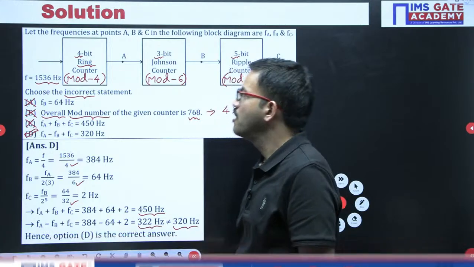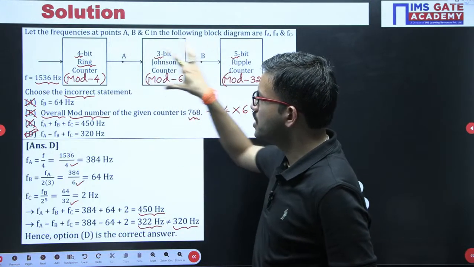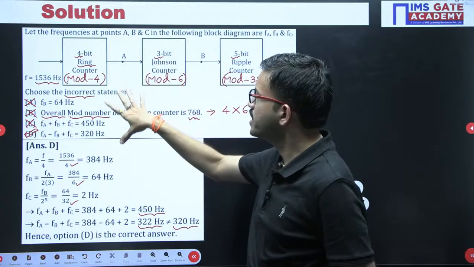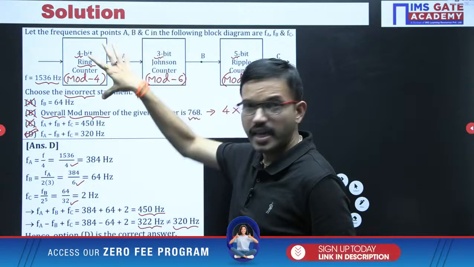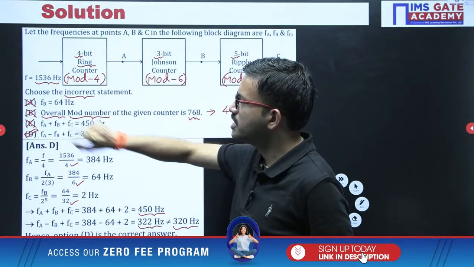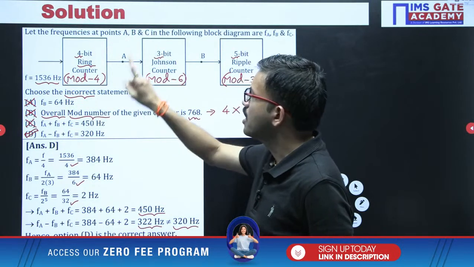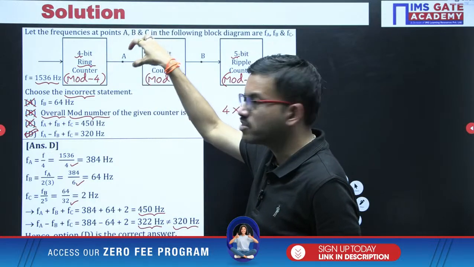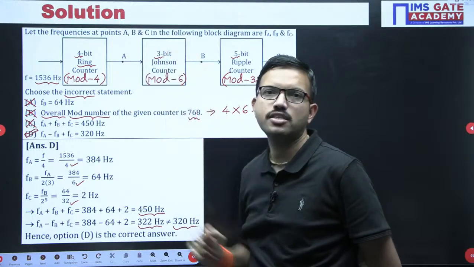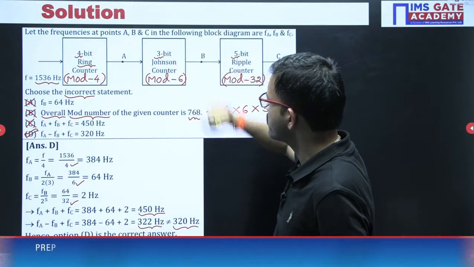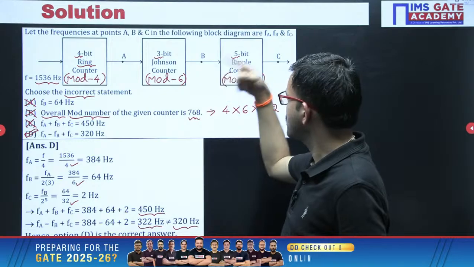Simple logic. Whenever you are having multiple counters cascaded, here you can observe, only for the first stage we are having the external clock signal, but whatever the frequency we are getting from this counter, that signal we are giving as a clock for the next counter, and whatever the frequency we get there, that signal we are giving as a clock for the next.